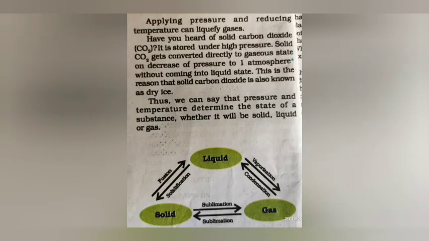As you have heard about solid carbon dioxide or dry ice, what is it? It is a gas which is compressed into solid state by applying pressure and decreasing the temperature, then brought to 1 atm. This leads the solid to change directly into gas without passing through the liquid state. Thus, we can say that pressure and temperature determine the state of a substance. Here, one figure is given. Try to remember this figure and keep it in mind while giving the exam.